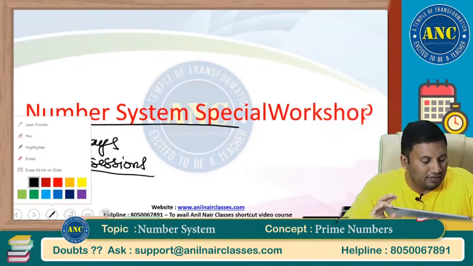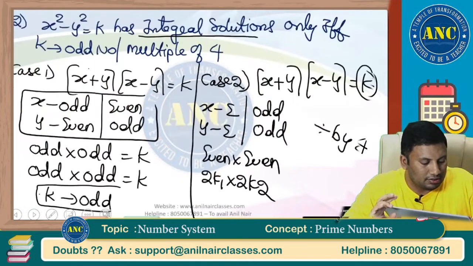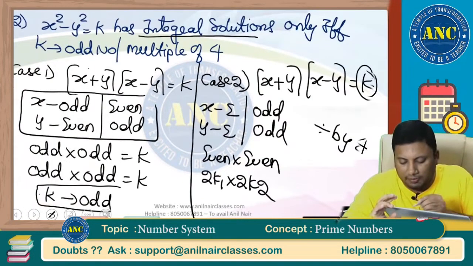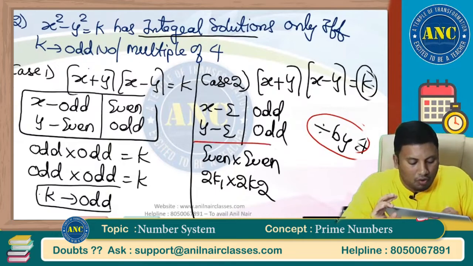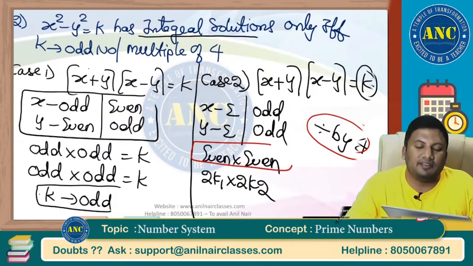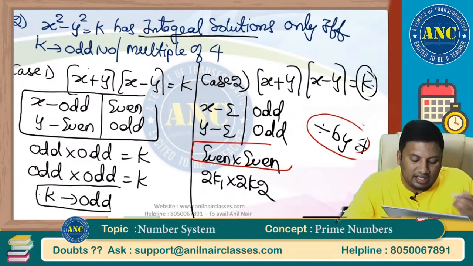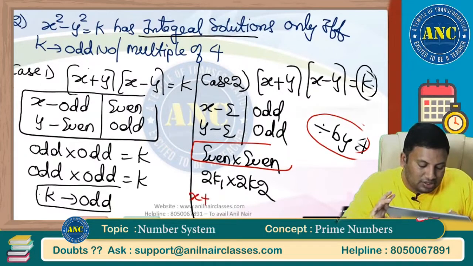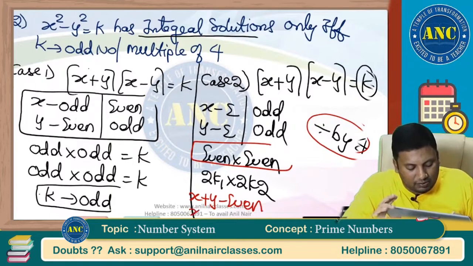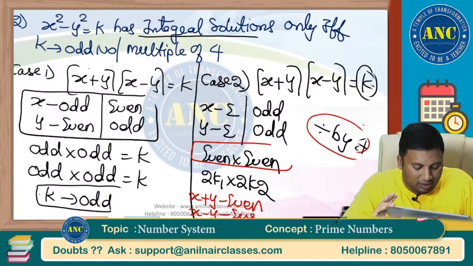The right hand side will be divisible by 4 only when x is even and y is even. If x is even and y is even, x plus y will be even, and x minus y will be even. I hope it is clear.